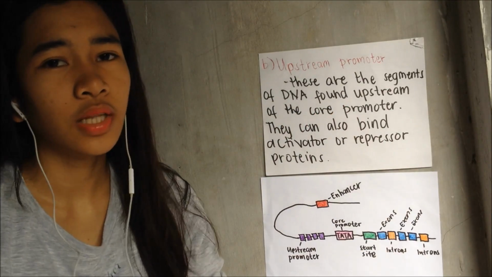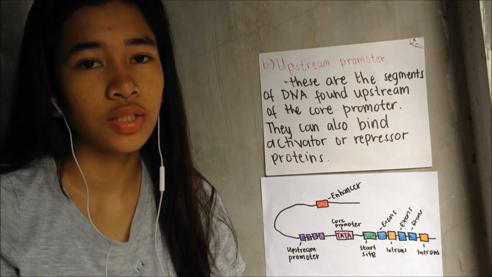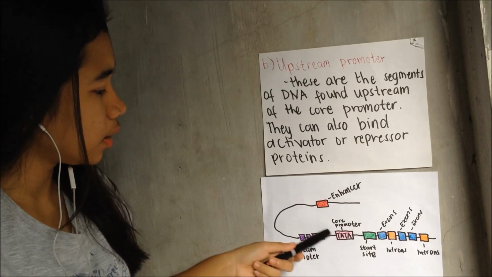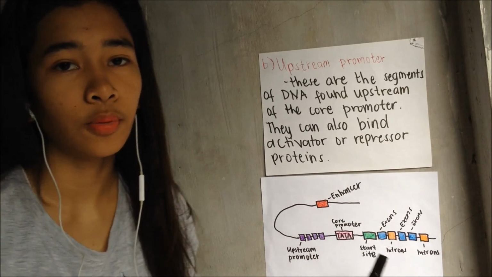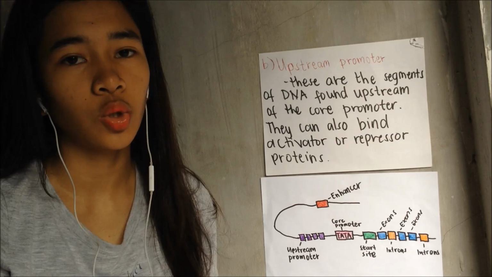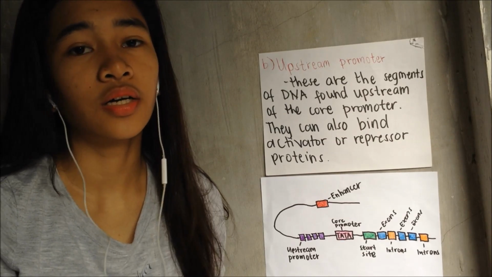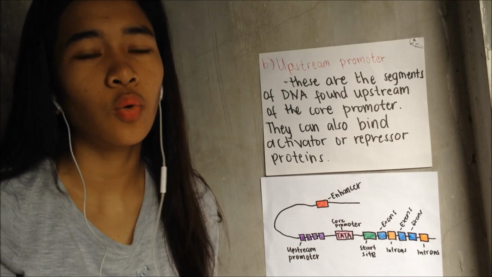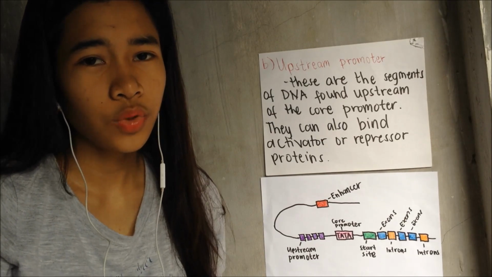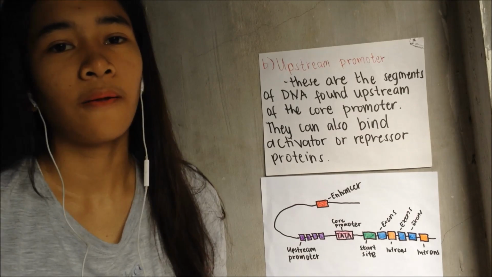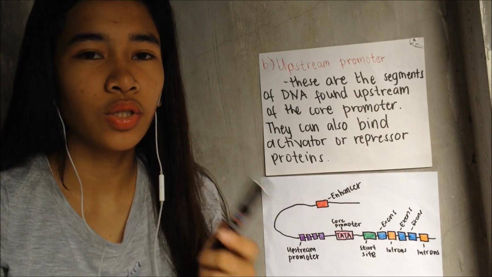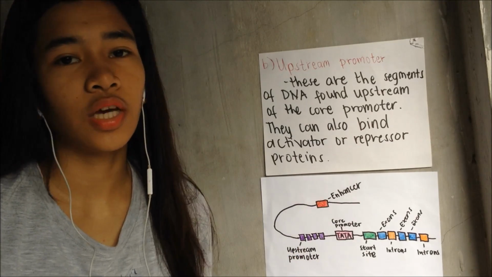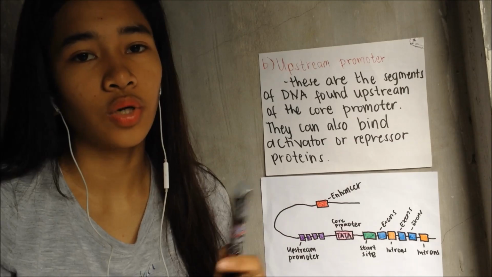As I said a while ago, the promoter can be broken down into a core promoter and an upstream promoter. The core promoter is the majority of the promoter, and the remaining part is called the upstream promoter. The upstream promoter also allows binding of different types of regulatory proteins. Unlike the core promoter, which does not change from one eukaryotic gene to another, the upstream promoter can vary between different eukaryotic genes.